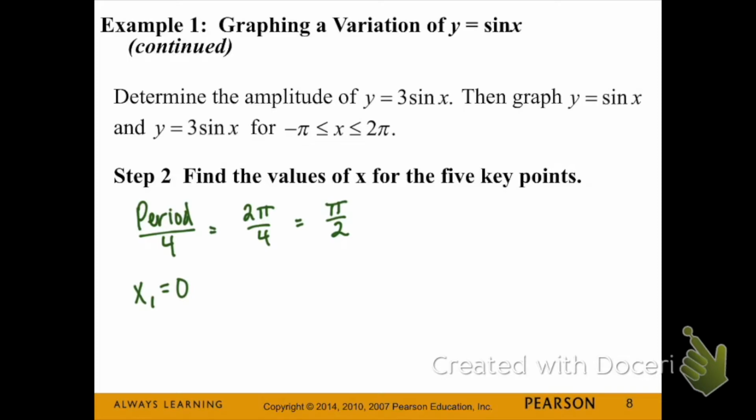So now the way I get the rest of my key points is I just add pi over 2 to the previous one. So 0 plus pi over 2, pi over 2 plus pi over 2, pi plus pi over 2, and then 3 pi over 2 plus pi over 2. So we're just taking the previous x value that we found and adding pi over 2 to it.